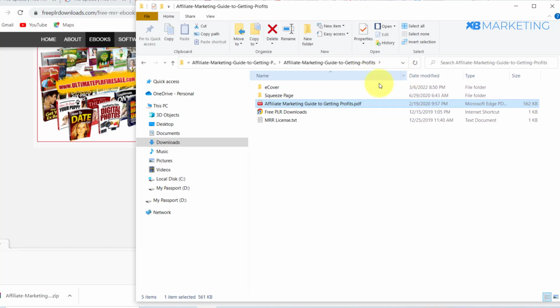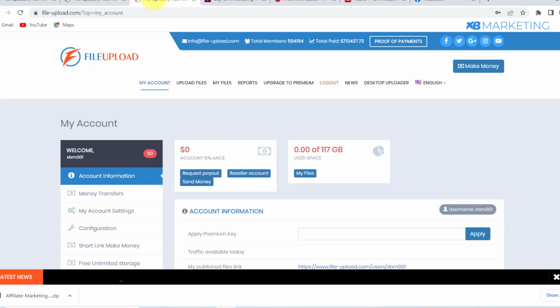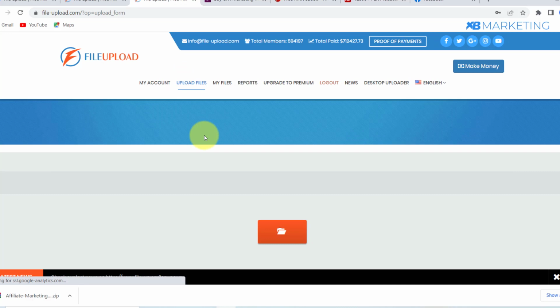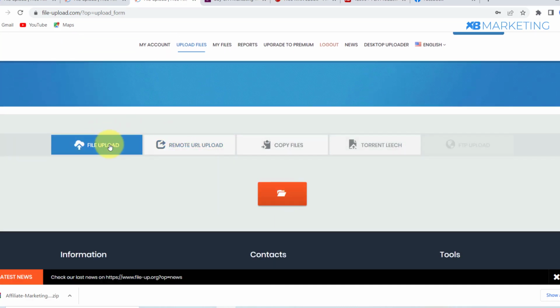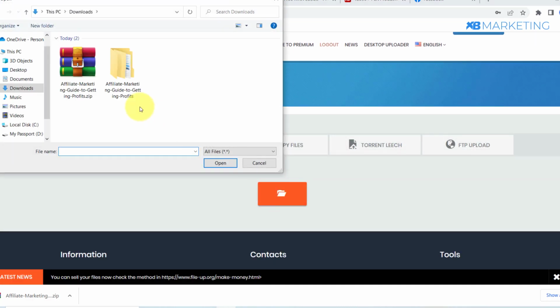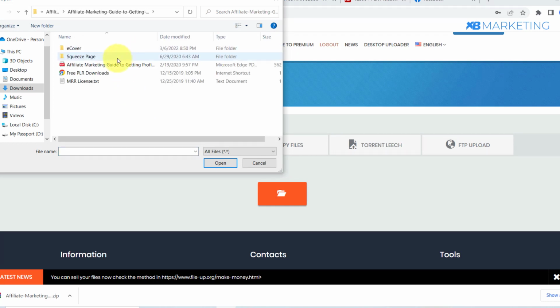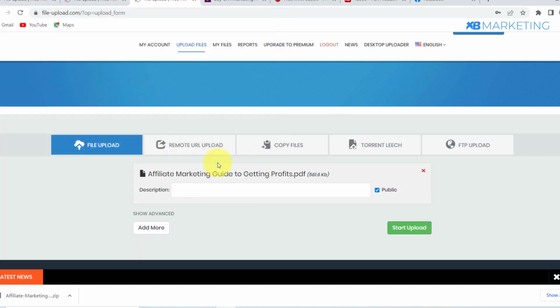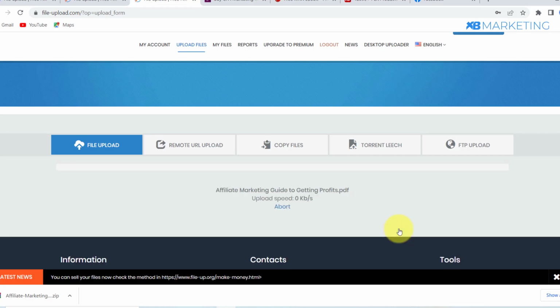So now what you want to do from here, you want to go back to fileupload.org. Once you come over to your dashboard like this, you want to click on this upload files, and once you do that, you want to basically click on this folder right here and you want to locate the PDF file of this PLR product and you want to click on open. All right, as you can see right here, all you just basically need to do is copy the name of the product and paste it right here, and you want to make sure this public button is checked and you want to click on start upload.